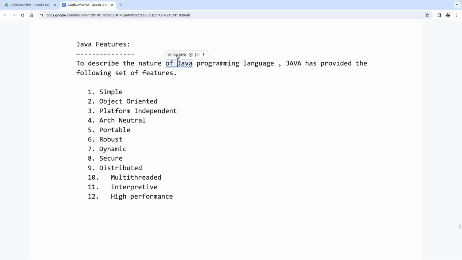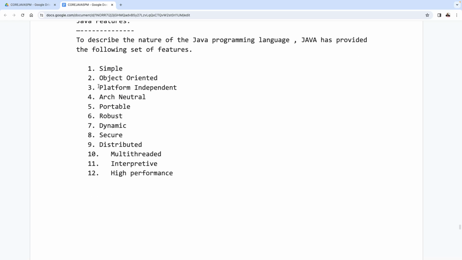To describe the nature of the Java programming language, Java has provided the following set of features. What are the various features provided by Java? First one is simple, object oriented, platform independent, architectural neutral, portable, robust, dynamic, secure, distributed, multi-threaded, interpretive. Then what next one here? High performance programming language. Clear?